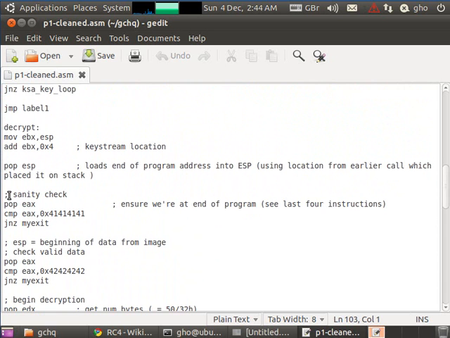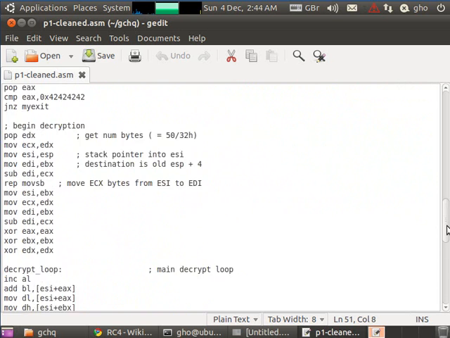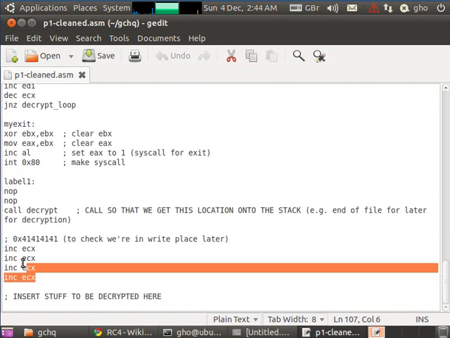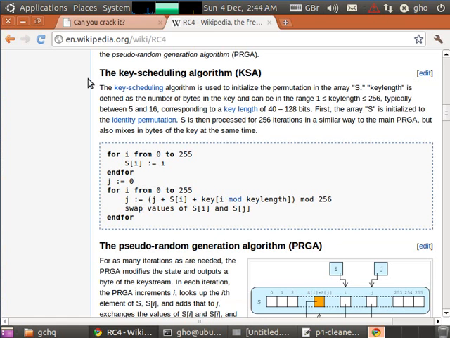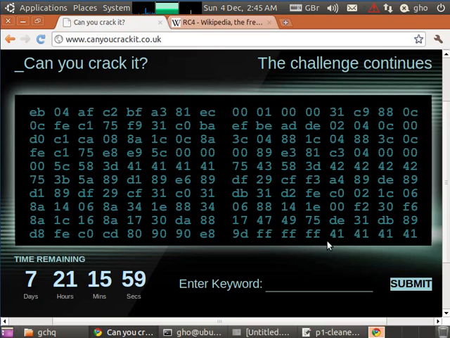Then there appears to be something called a sanity check. It's checking that the memory location we've got is in the right place. It takes the next 4 bytes off the stack and compares them with 0x41414141. And if we scroll down, these 4 instructions actually compile to 0x41414141. If we look at the code on the GCHQ website, there's the 4 ones. So we're checking that we're actually at this location in the memory.